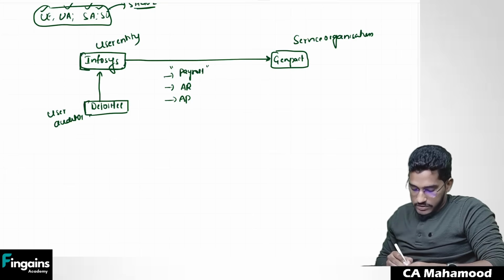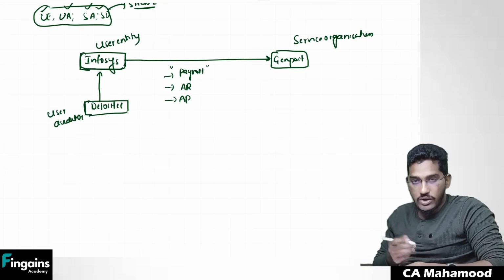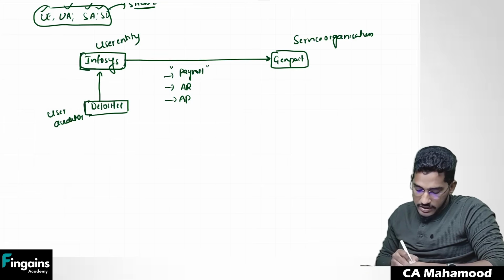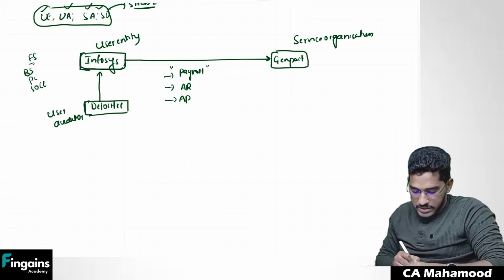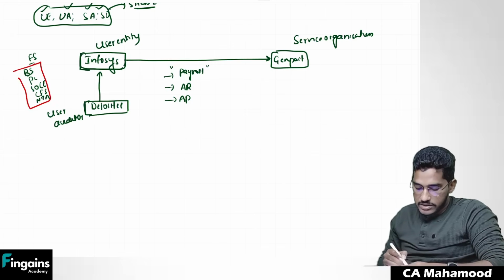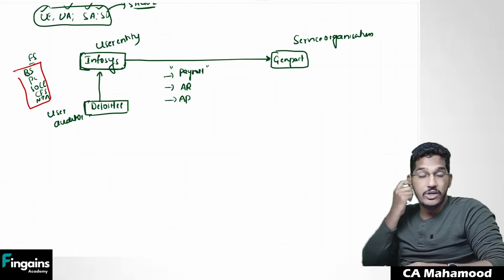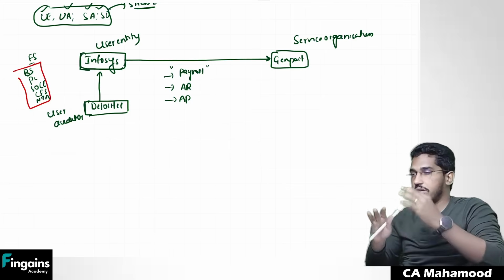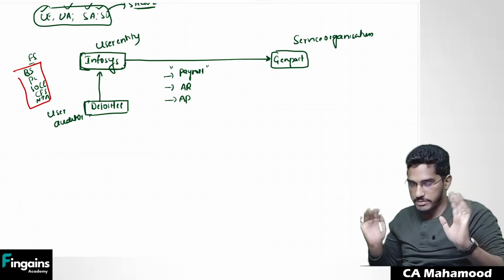Now this auditor, Deloitte, while conducting the audit, is required to conduct audit of financial statements of Infosys, which comprises balance sheet, P&L, statement of changes in equity, cash flow statement, notes to accounts, like this. Whatever financial statements of Infosys are there, those will be audited by Deloitte, and on that they will give an opinion. They will give a report in which they will express an opinion on the financial information.